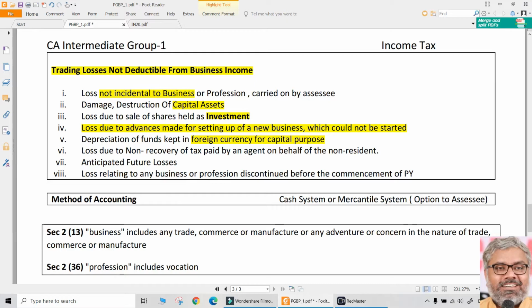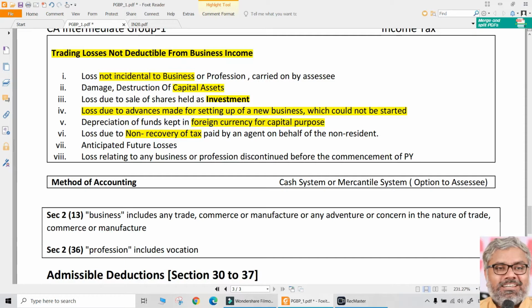Then, one more thing. If at all there is a loss due to non-recovery of tax paid by an agent on behalf of the non-resident. So, if the agent has not paid the tax on behalf of the non-resident, and because of that non-resident has incurred some loss, that cannot be allowed as deduction. That could be a very special case. In the court, it was not allowed as deduction. We don't need to go into the details of that. Future losses, of course, cannot be allowed as deduction.